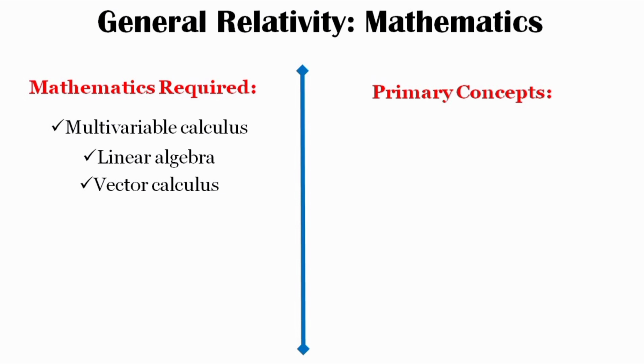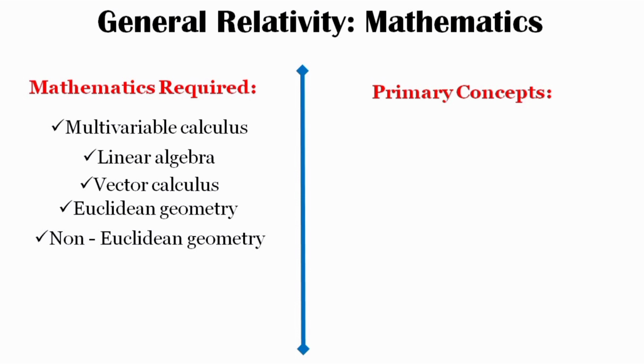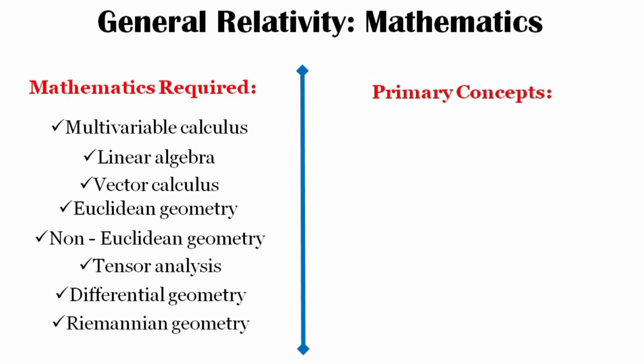You have to have a very good understanding of vector calculus. You need to know the classical Euclidean geometry. Otherwise, you won't be able to understand non-Euclidean geometry. You also have to get a very good understanding of tensor analysis and tensor calculus. And the most interesting and the demanded subject, yes, you need to know differential geometry, which will eventually lead to what is called Riemannian geometry. So these are the mathematics, very grossly I have told, but this is not an exhaustive list.